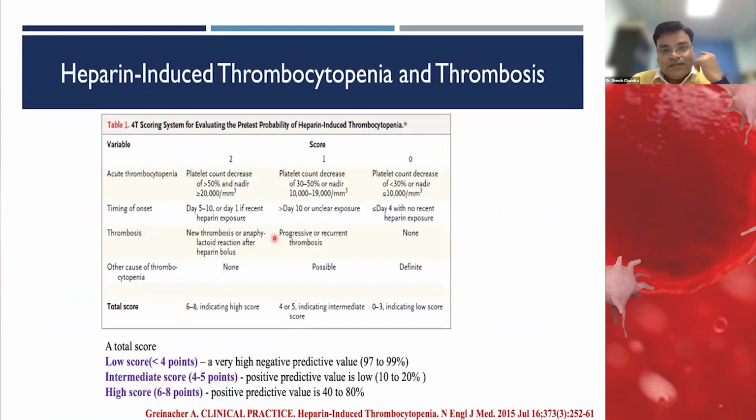Another condition which is very important in ICU settings, where a lot of heparin is used, or in surgeries, especially cardiac, is that there are chances of developing heparin-induced thrombocytopenia and thrombosis. The clinical score for the probability of HIT is usually called the 4T score system, which indicates a high probability when the score is 6 to 8.